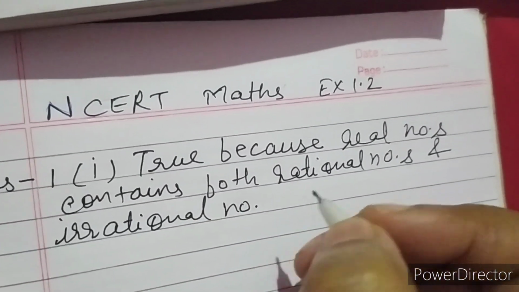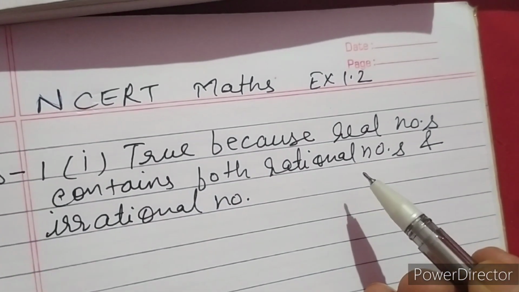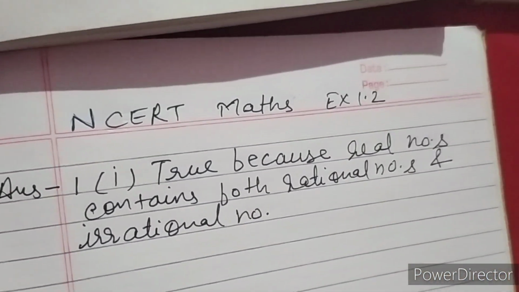So every irrational number is included in real numbers, so it is true.